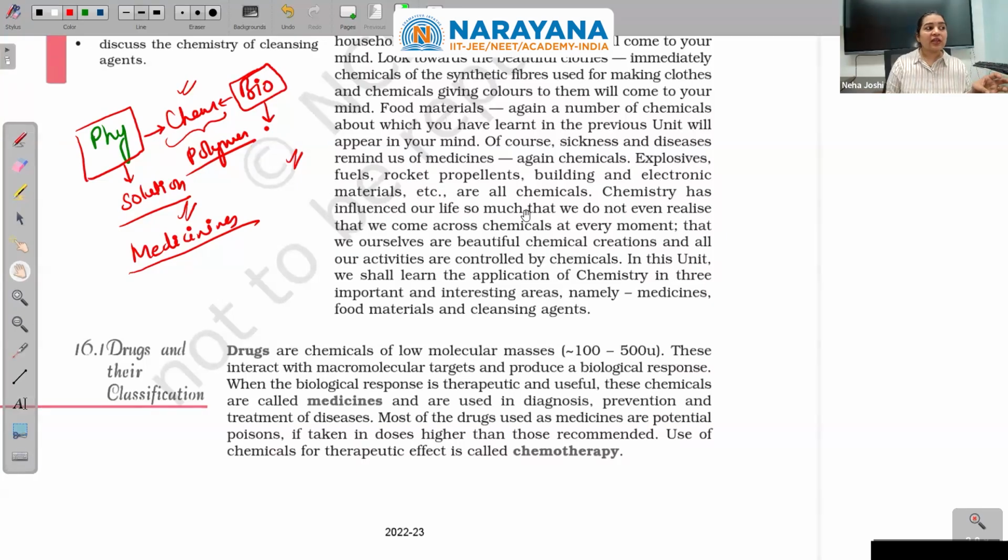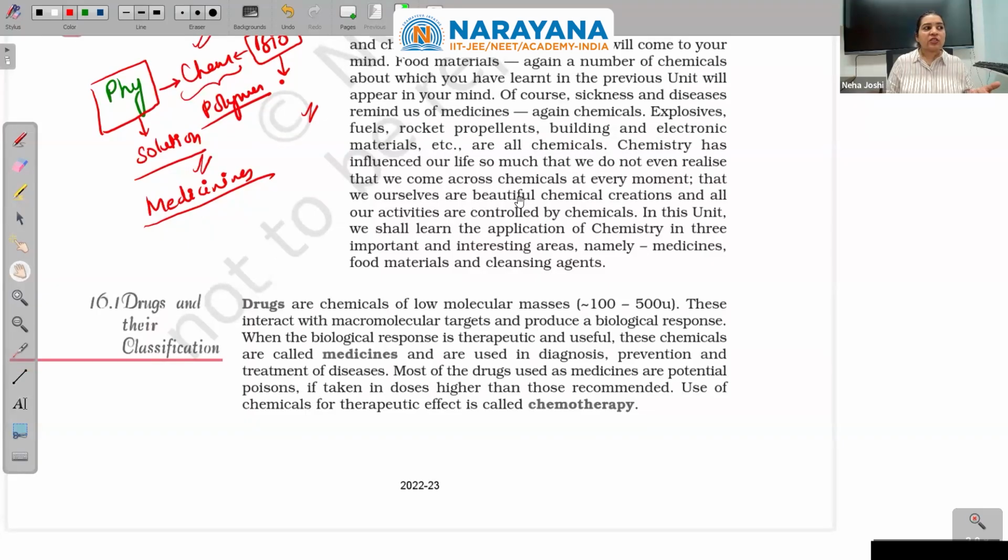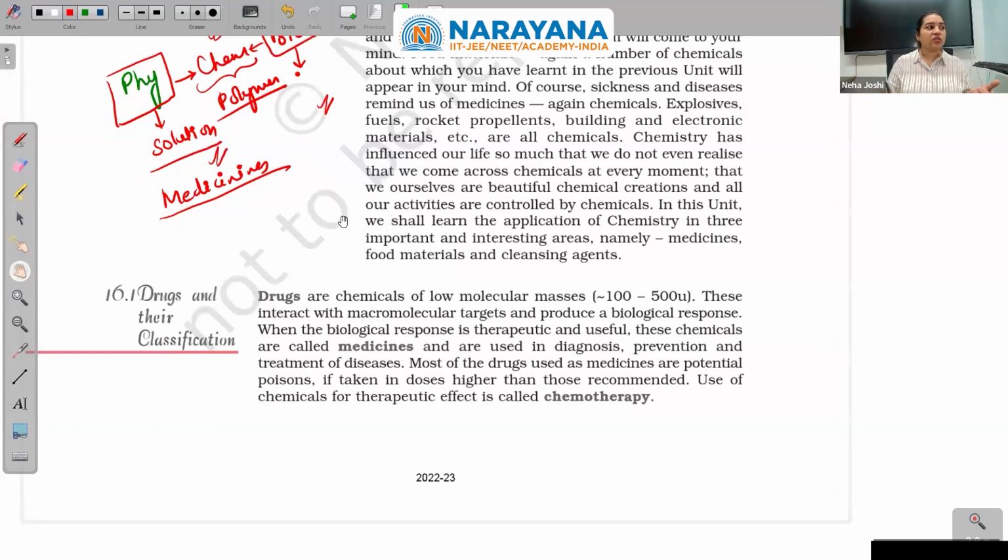Chemistry has influenced our life so much that we do not even realize that we come across chemicals at every moment. It is something which is very easily around you. You stop appreciating that. That is how chemistry is being treated. We ourselves are beautiful chemical creations, and all our activities are controlled by chemicals. In this unit, we shall learn the application of chemistry in three important and interesting areas.